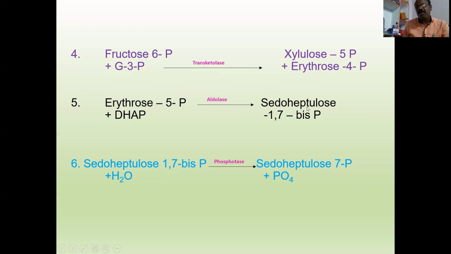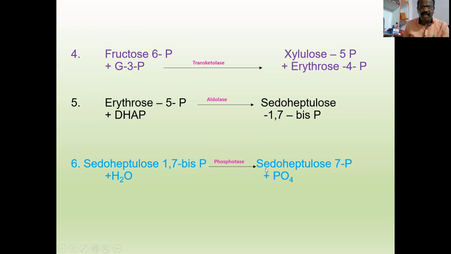This sedoheptulose 1,7-bisphosphate is dephosphorylated to form sedoheptulose 7-phosphate. Here one of the phosphate groups is removed from this substrate.